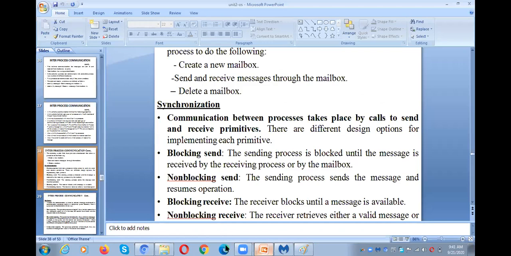What will the communication parties do? The communication parties mean the sender and the receiver. They will send the message and they will receive the message from the other process, right? So these are the four synchronization concepts we need to talk about: blocking send, non-blocking send, blocking receive, and non-blocking receive.